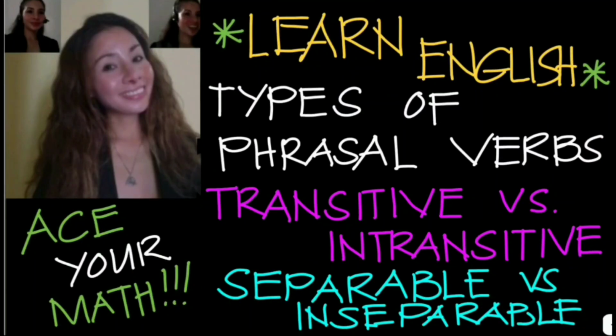Hello everyone. In the previous video, we learned about phrasal verbs. Phrasal verbs are typically formed by a combination of a verb with a preposition, an adverb, or both. In this video, we will learn about the types of phrasal verbs. Phrasal verbs can be transitive or intransitive, and separable or inseparable. Let's talk about transitive and intransitive phrasal verbs first.